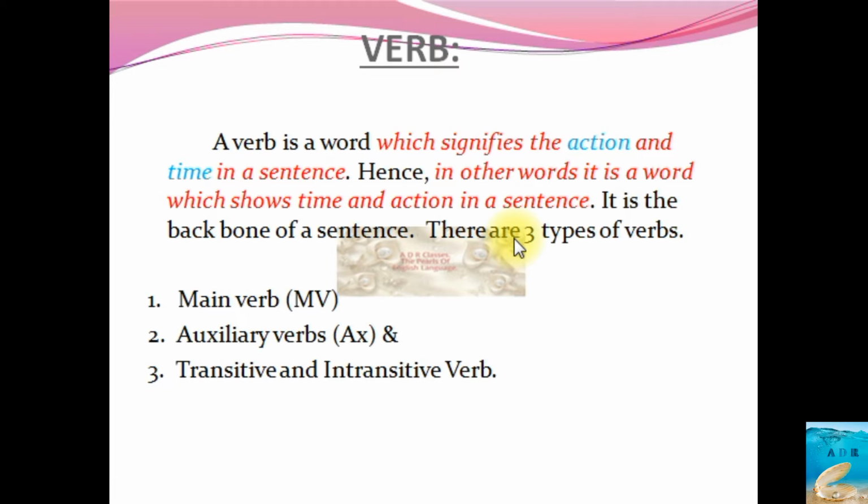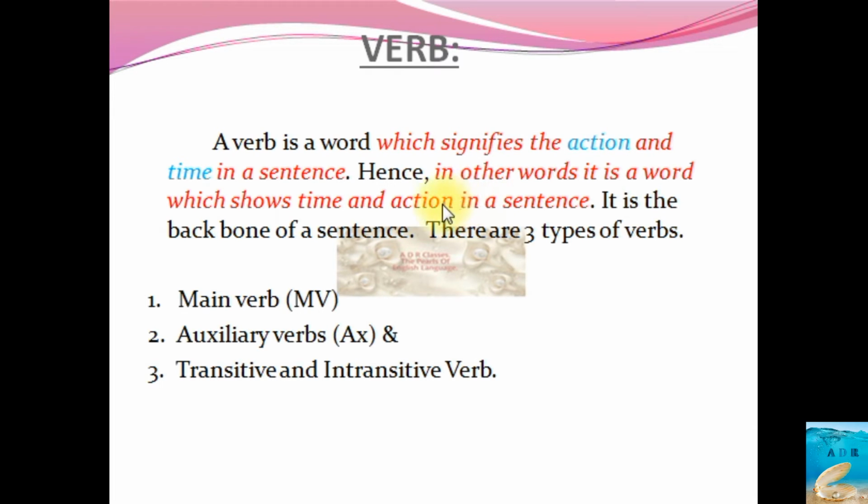Similarly, verb's work is to signify the action and time in a sentence. Its major priority is to show you the action and time in a sentence, in which time the subject has done the work, that is exactly represented by the verb here.